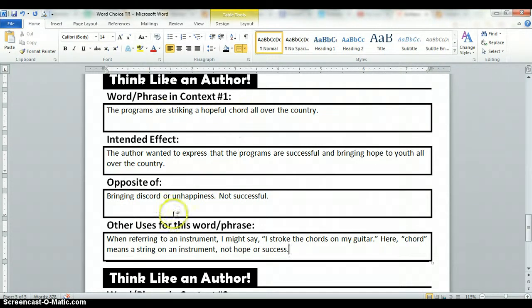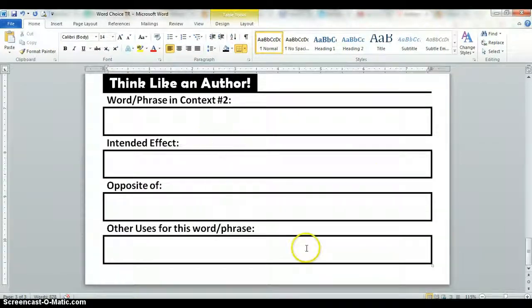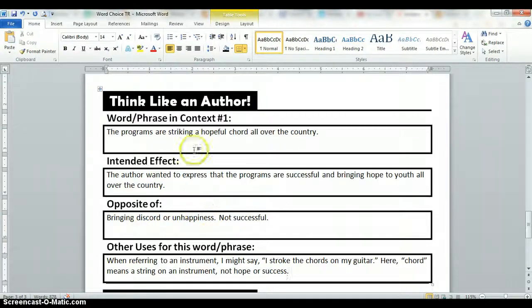And you would do this twice. So here I gave you space to do the first word or phrase, and here I gave you space to do the second word or phrase. Hint, you may not use this phrase. Happy understanding!